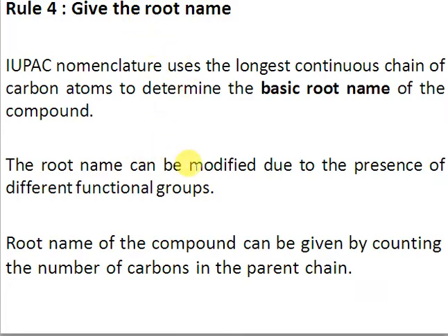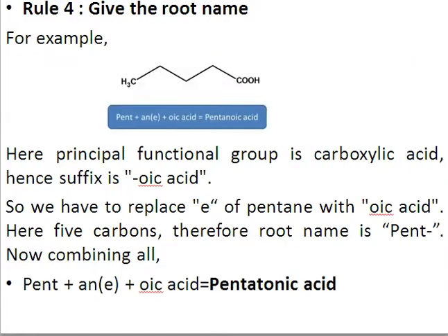The root name can be modified by the principal functional group, and the root name is given by counting the number of carbons in the parent chain. So depending on the number of carbons, you can select the root name. For 1 carbon, the root name is meth, as in methane. For 2 carbons, the root name is eth, as in ethane. For propane, we have prop. For pentane, we have pent. For hexane, we have hex, right? So depending on the number of carbons, the root name can be changed, and also the presence of a functional group can modify the root name.